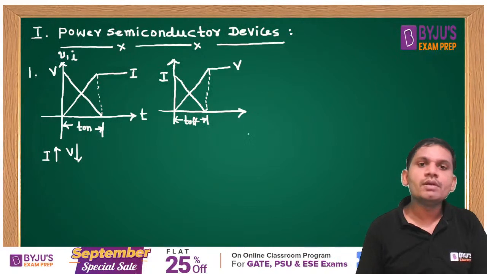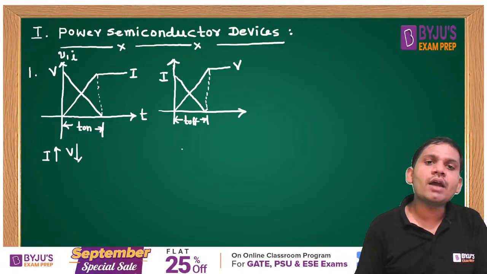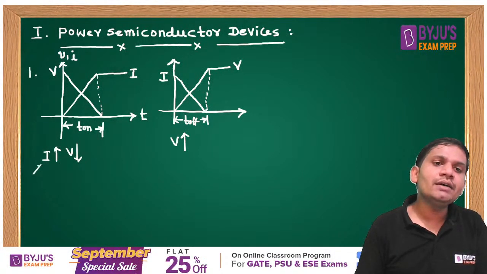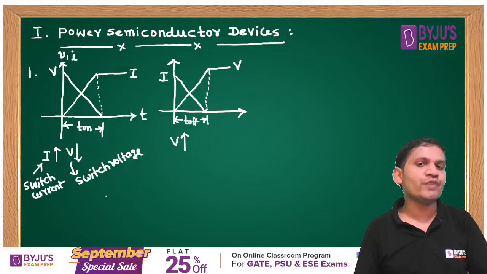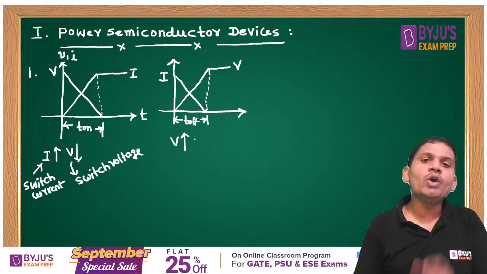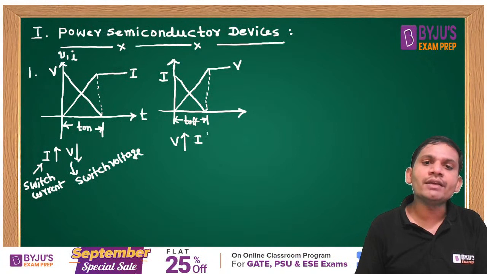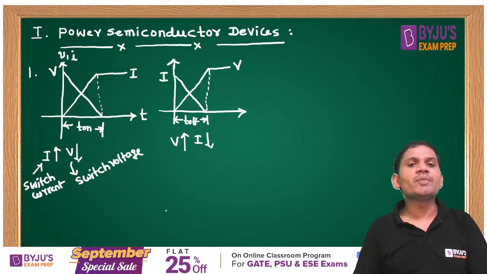Welcome to the session. Here I am telling that the voltage across the switch is rising, not the supply voltage, students. I am talking about the voltage across the switch. This is the switch current or device current, and this is the switch voltage or device voltage, because every device is used as a switch. If the voltage is rising and the current is falling, then it is nothing but a turn off time, students.